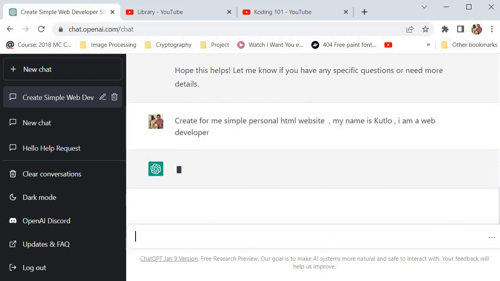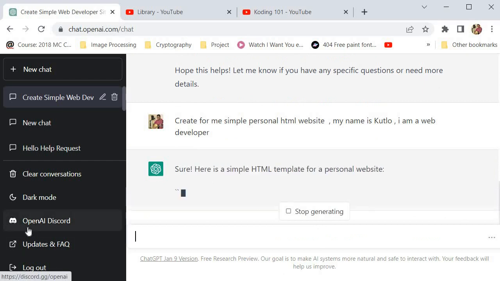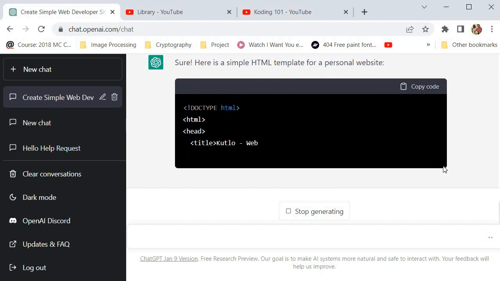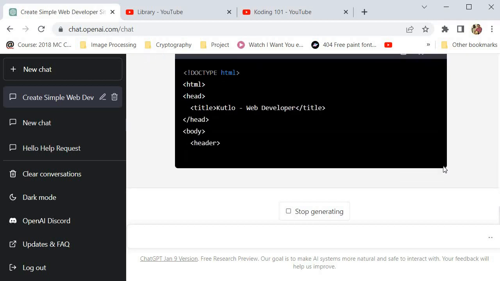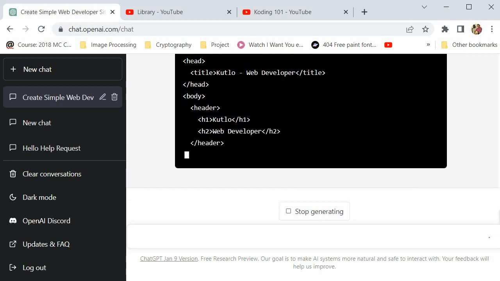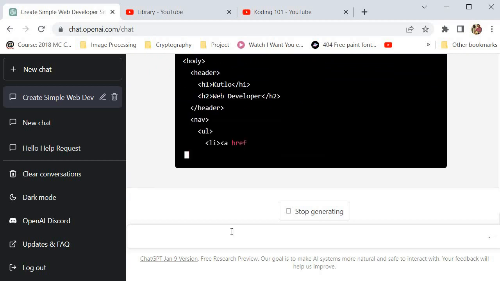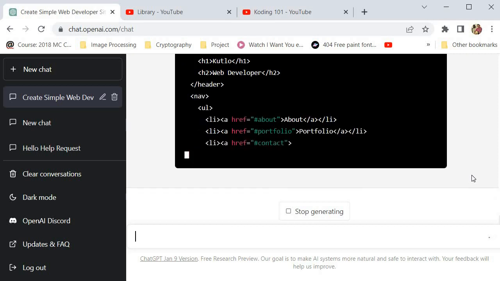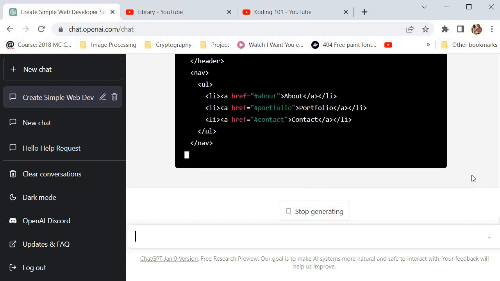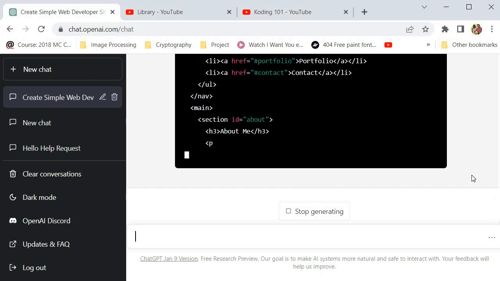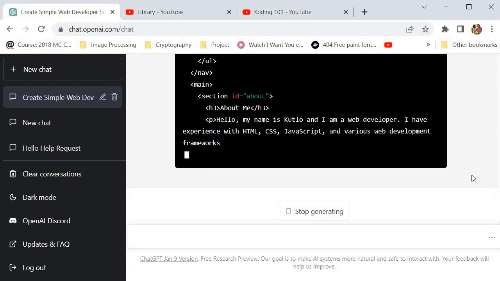Yeah, I think that should do. There we go, and then there it is. It's creating a website for me. Let's give it some time to work. So I'm guessing it's gonna create, I guess that's the navigation. Yeah, that's the navigation. And that is the about section. And there you go.